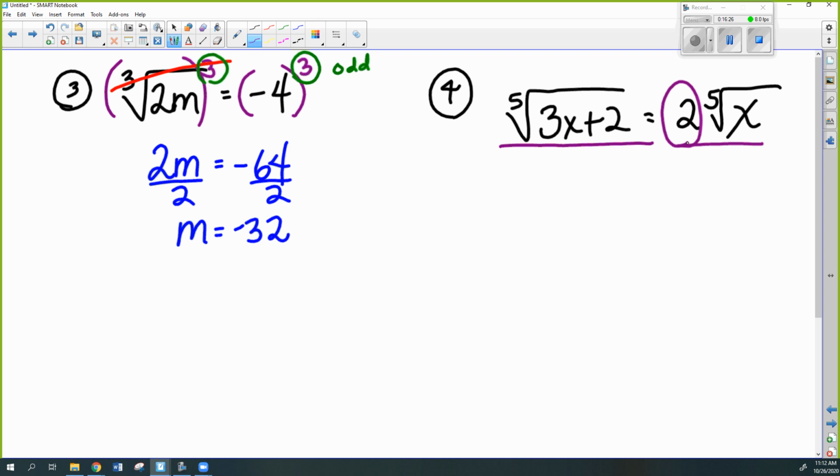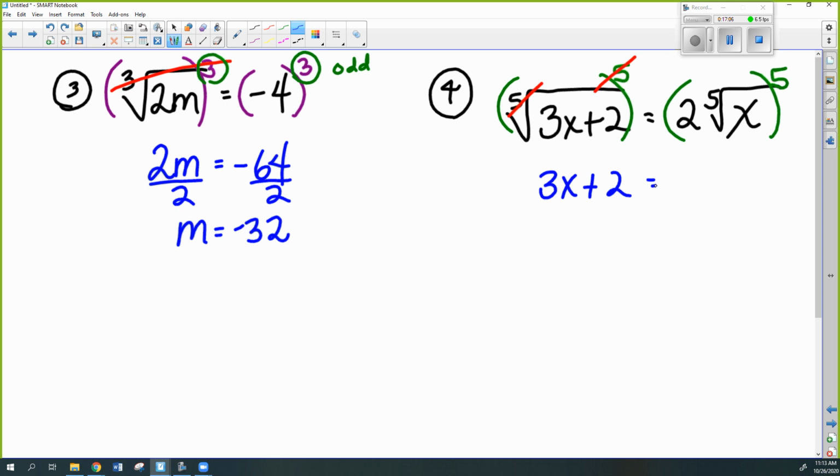And so when I go to get rid of the radical, something else will happen to that number in front. Now, if it's a fifth root, what exponent am I going to use to get rid of it? Good, good. Okay, so that means I'm going to raise both sides to the fifth. Make sure you put everything in parentheses. And on the left, the radical and the fifth just cancel, and so I have 3x plus 2.